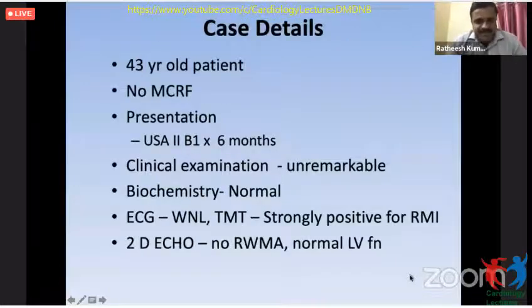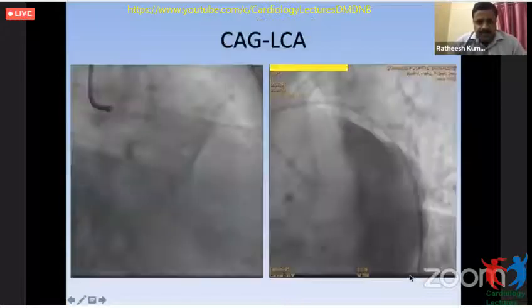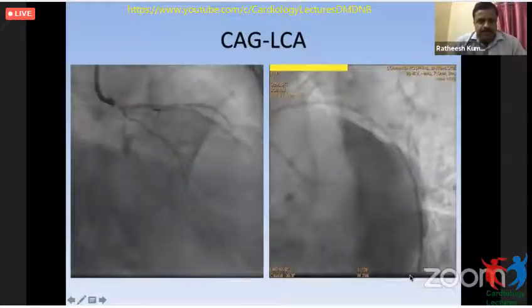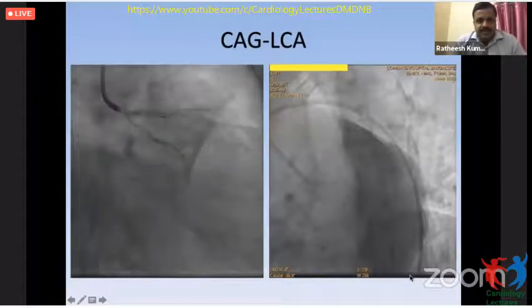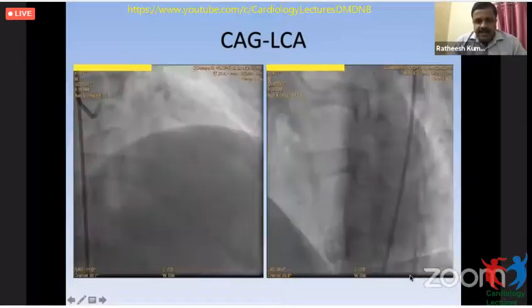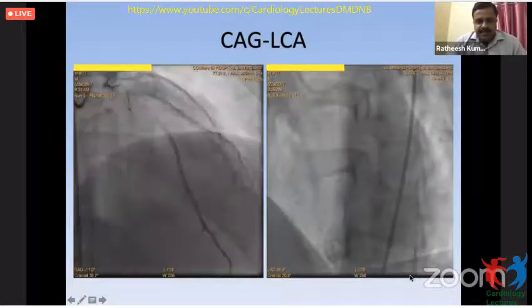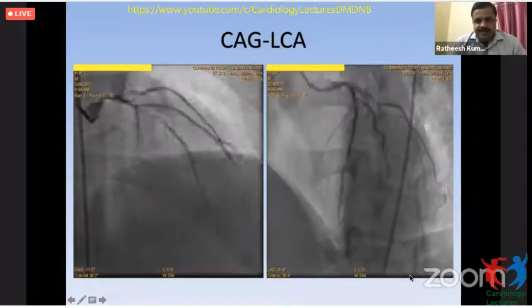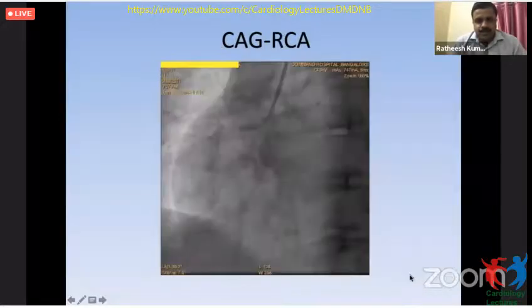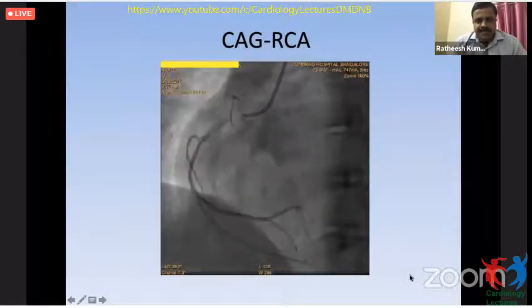The case is a 43-year-old patient, no major coronary risk factors, presented with worsening angina of 6 months. His clinical examination was normal. Biochemical parameters were normal, ECG normal. TMT was strongly positive and he had a normal echo. So he was taken up for angio, which revealed diffuse left main disease, including LAD, LCX, and also distal LCX, the mid LAD, D1 bifurcation, with good target vessels, and also RCA ostioproximal disease, with good target vessels.